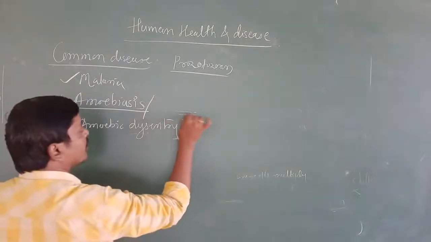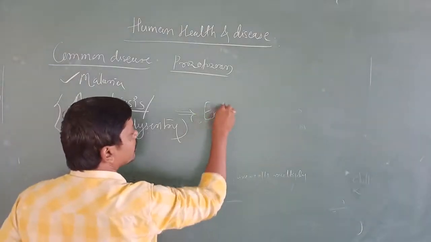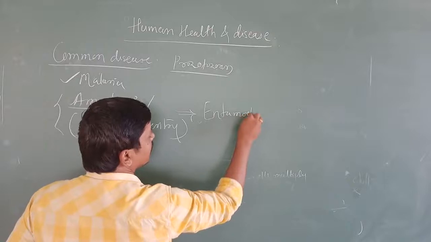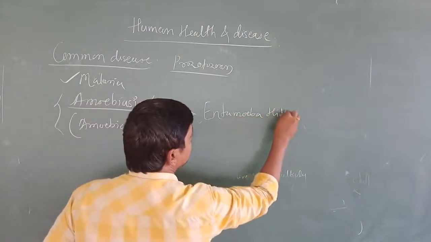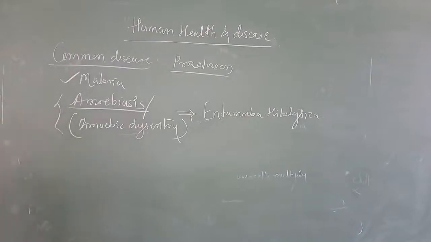Now here, what is the causative agent for amoebiasis? It is Entamoeba histolytica. Entamoeba histolytica.